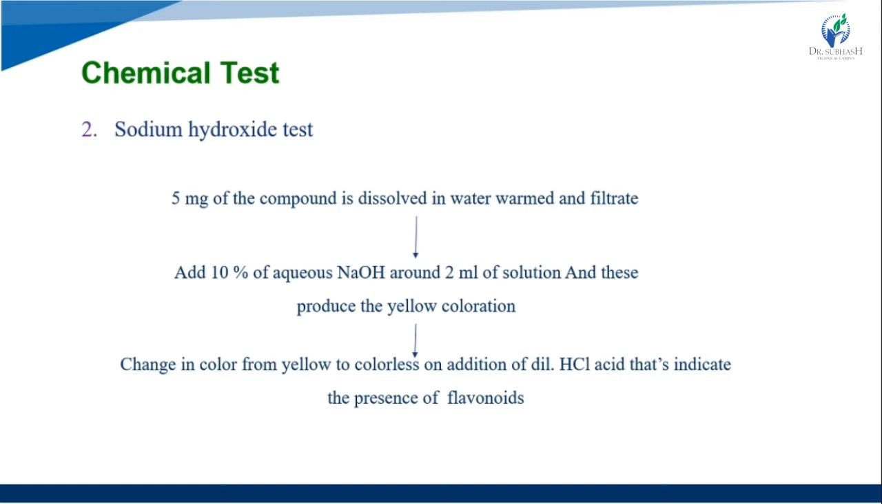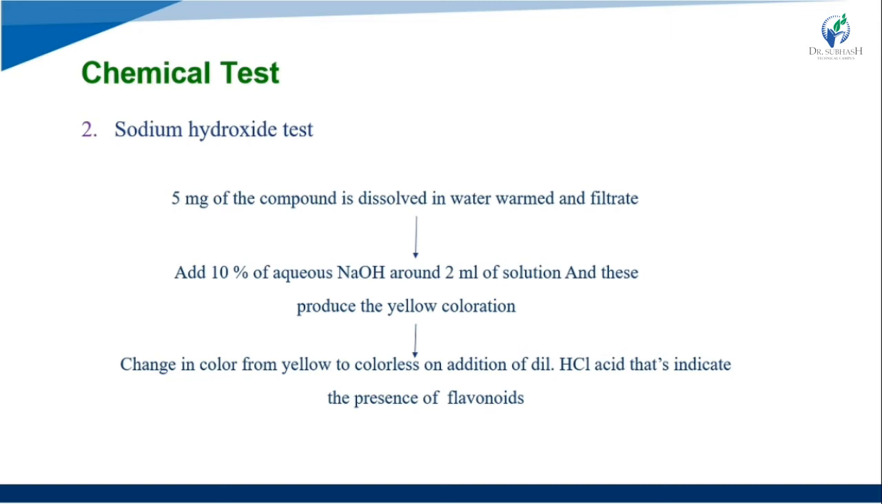Water is added and warmed, and after mixing properly, it is filtered. We take 2 ml of the mixture from the filtrate, and upon further addition of around 2 ml of 10% NaOH solution, this produces a yellow coloration.